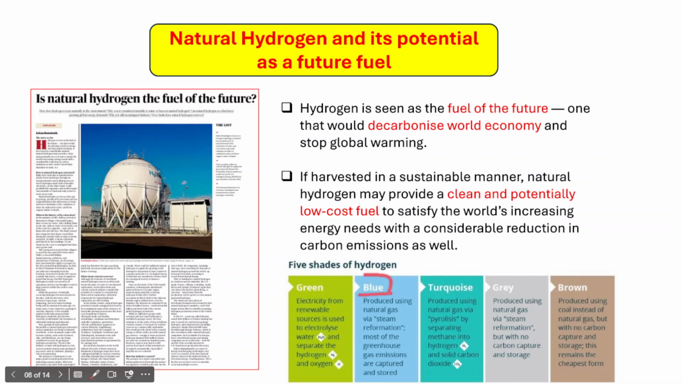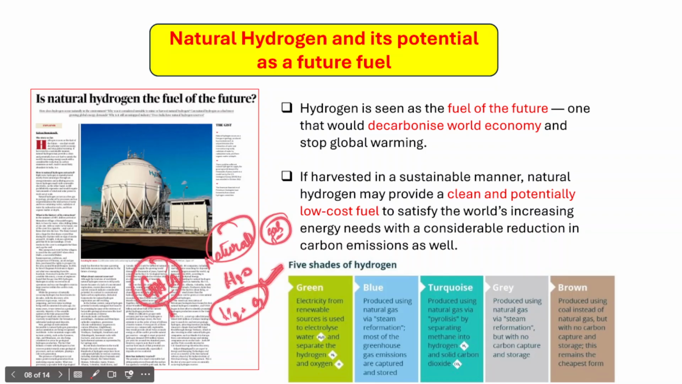However, what does blue hydrogen actually mean? In blue hydrogen, it is actually produced through natural gas. So natural gas as an energy source is being used for the electrolysis of water for the separation of hydrogen and the oxygen, right? However, in this process greenhouse gases are released, but these greenhouse gases are captured and stored, and that's why it is being called the blue hydrogen, right?